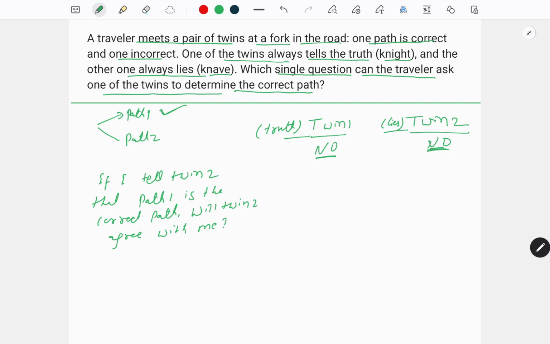Now let's assume path 1 was not correct, and instead path 2 was correct. So what can be the scenario if path 2 was correct? First I go to twin 1.